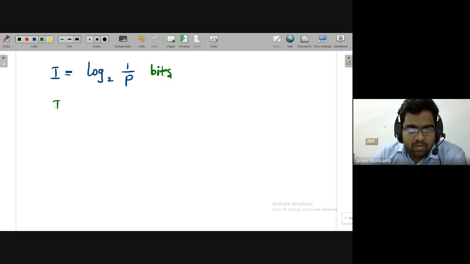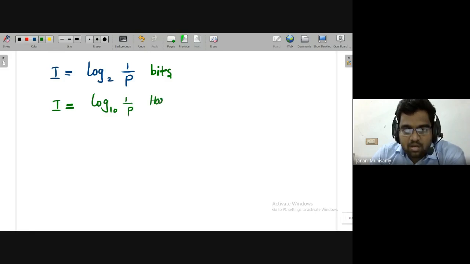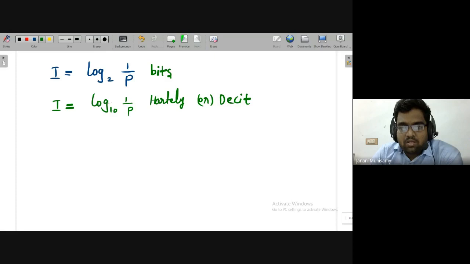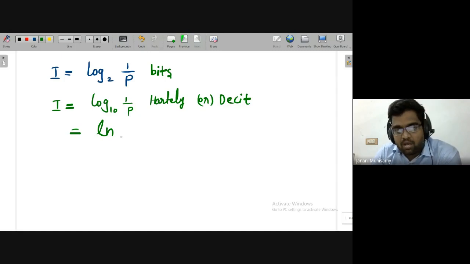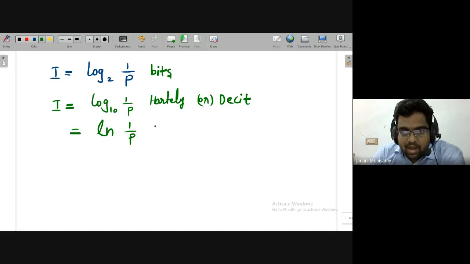Otherwise, if instead of base 2 you use base 10, the unit is different: hartley or decit. Or otherwise, if I put the natural logarithm, log with base e, instead of base 2 or base 10, then the unit is nat.